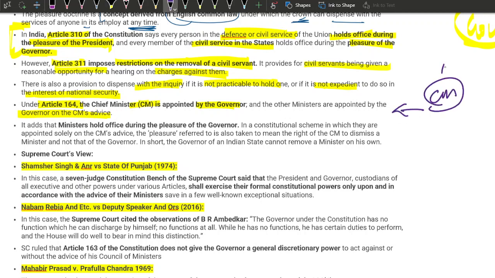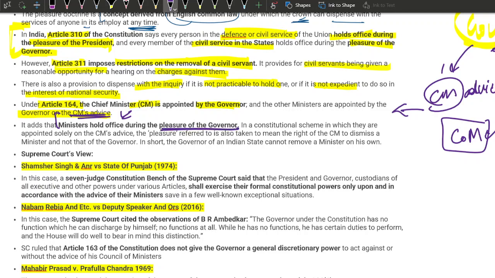The chief minister is appointed by the governor, and the CM advises the governor to appoint the council of ministers, right? Other ministers are appointed by the governor on the CM's advice. It adds that the ministers hold office during the pleasure of the governor, in a constitutional scheme in which they are appointed solely on the CM's advice. The pleasure referred to is also taken to mean the right of the CM to dismiss a minister, and not